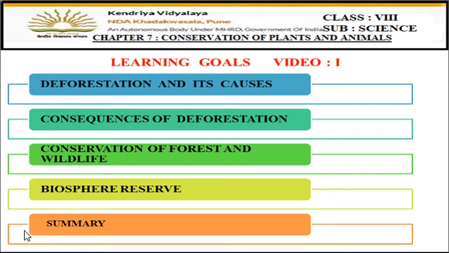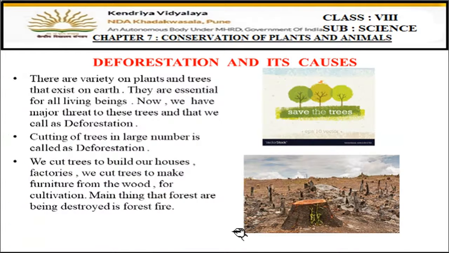We are starting this new lesson and this is the first video. So let us see which topics will be covered today. First of all we will learn why the conservation of plants and animals is necessary. Then we will learn what is deforestation and its causes, and what are the consequences of deforestation. Then conservation of forest and wildlife, then biosphere reserves, and finally the summary of the video session. So let's start with deforestation and its causes.